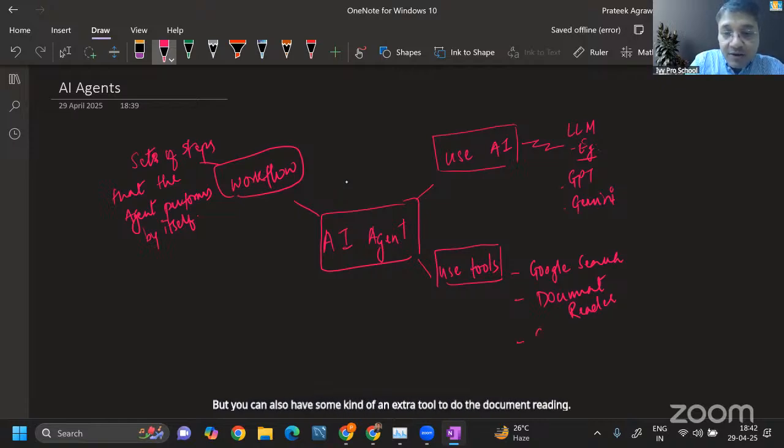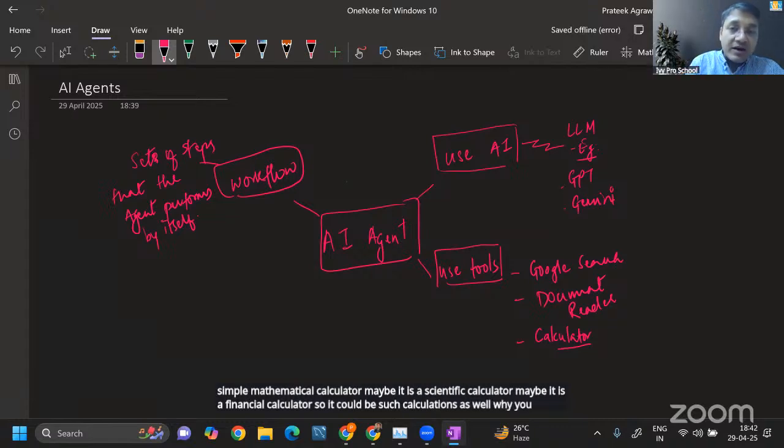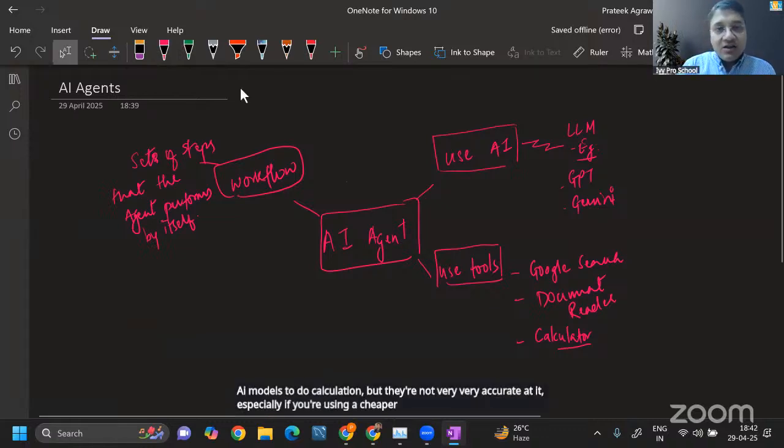If you want some kind of calculations to be done, it may have some kind of calculator, maybe a calculator which is very purpose driven. Maybe it's a simple mathematical calculator, maybe it is a scientific calculator, maybe it is a financial calculator. So it could be such calculations as well. While you can also rely on AI LLMs, AI models to do calculations, they're not very accurate at it, especially if you're using a cheaper AI model, right? So, a lot of AI agents will have